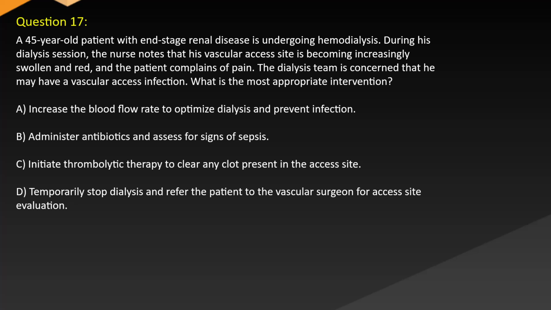A. Increase the blood flow rate to optimize dialysis and prevent infection. B. Administer antibiotics and assess for signs of sepsis. C. Initiate thrombolytic therapy to clear any clot present in the access site. D. Temporarily stop dialysis and refer the patient to the vascular surgeon for access site evaluation.